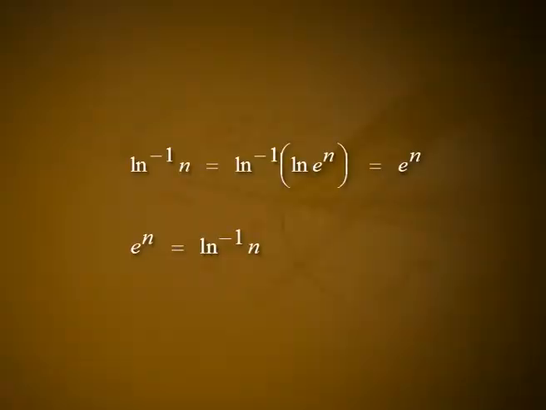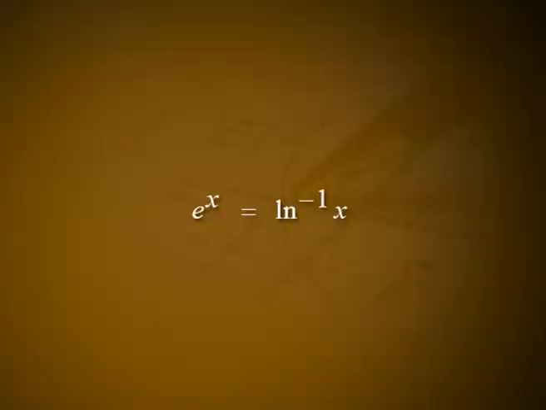Since y is equal to log x is 1 to 1 and differentiable, it has a differentiable inverse y is equal to log inverse of x. We know from the equation log e raised to n is equal to n into log e is equal to n that when x takes on a rational value n, the value of y is equal to log inverse of x is log inverse of n, which is equal to log inverse of log e raised to n, which is equal to e raised to n, or e raised to n is equal to log inverse of n.